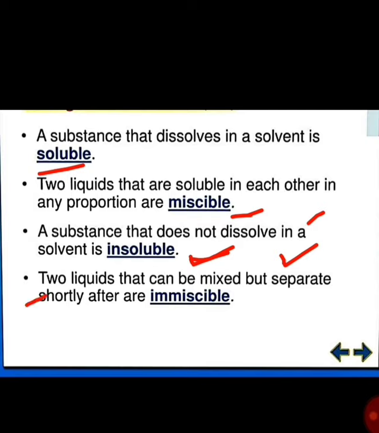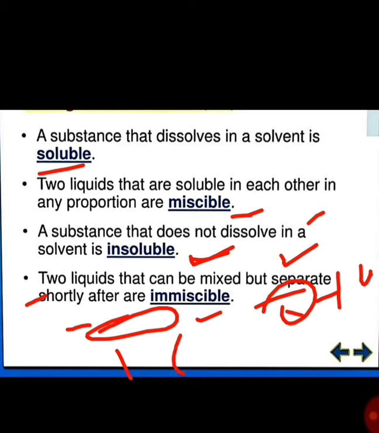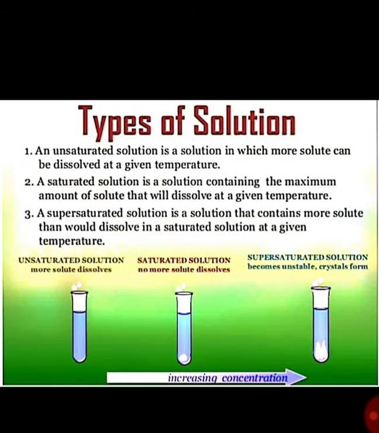Two liquids that can be mixed but separate shortly after are immiscible. For example, if we mix oil and water, what do we observe? An oil layer forms over the water. That kind of solution is known as an immiscible solution. Next, types of solutions.